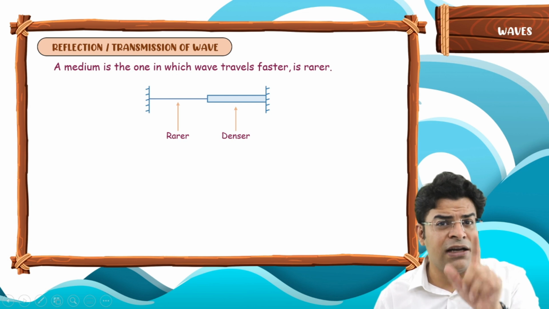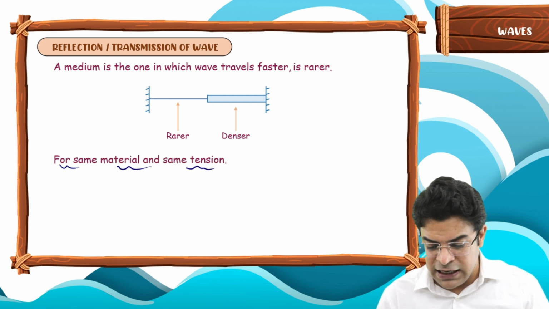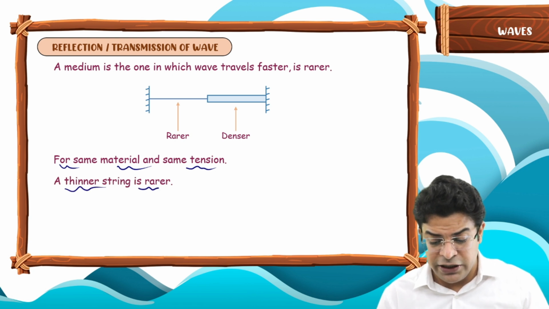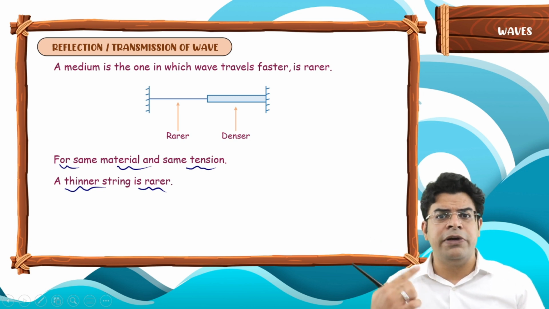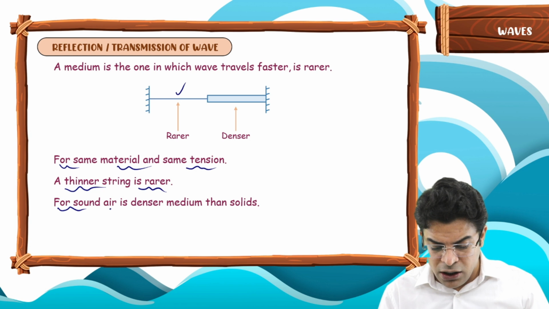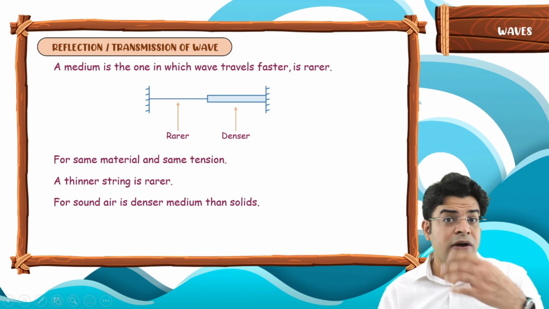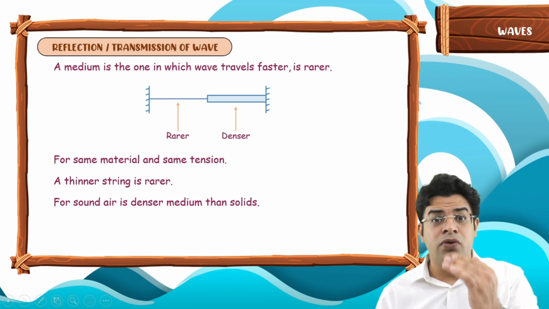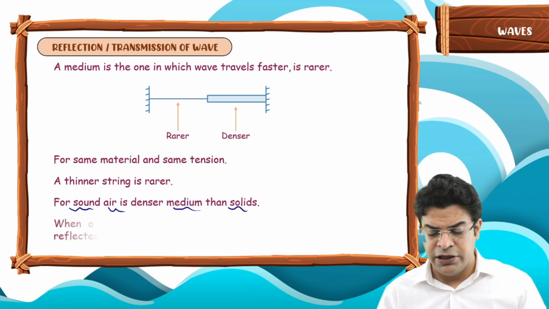I just took the example of sound. For the same material and same tension, a thinner string is rarer because it has lesser mass per unit length, so the speed of the wave is higher. For sound, air is a denser medium than solid, because sound travels faster inside solid and slowly in air.